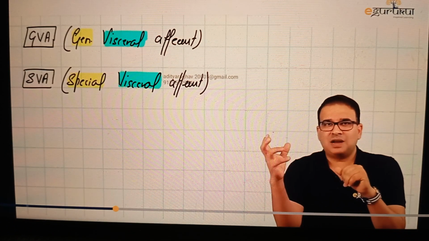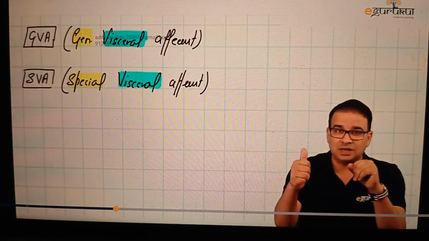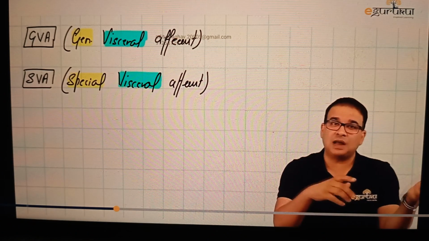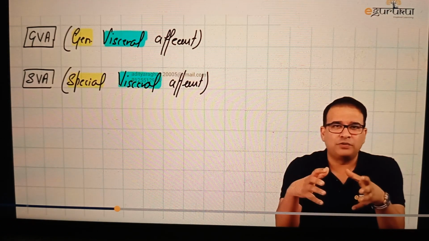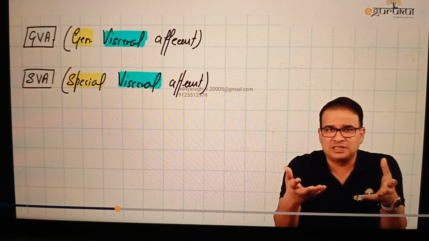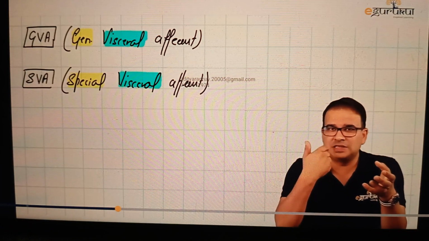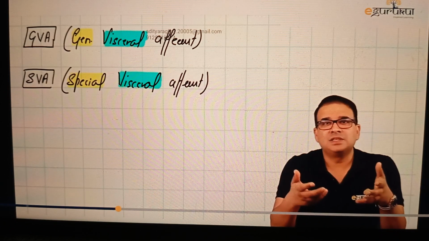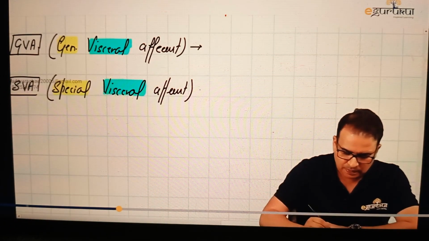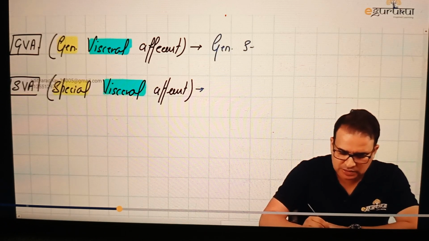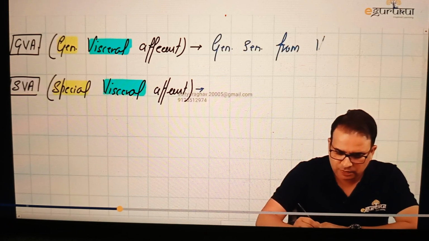So when I say general visceral afferent, that means it is about the general type of sensation coming from the viscera. And when I say special visceral afferent, the special type of sensation, but again coming from where? Viscera. Let's take one basic example. If you're having a cup of coffee, the temperature of the coffee is a general sensation. Pain, temperature, all these are general sensations. So the temperature of the coffee felt on your tongue is a general sensation. But the taste of the same coffee is a special sensation. So general visceral afferent is all about carrying the general sensation from viscera.